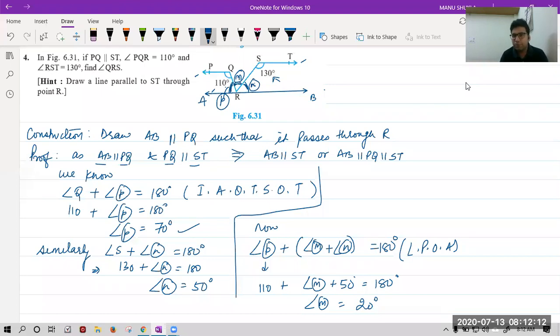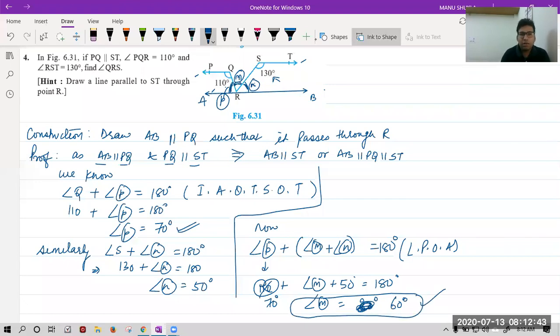Yes, and good. Okay, Piyush saying P equal to 70. Okay, I found it wrong. I wrote 50, 70. Yes, P is 70 only. Here you can see. Sorry, here I've done wrong. This is 70. Thank you. 70 plus 50 is 120. And 180 minus 120 is 60. Thank you.